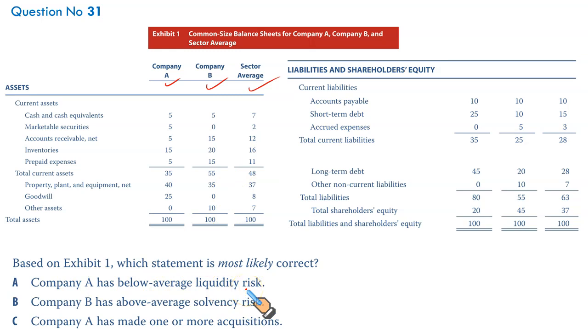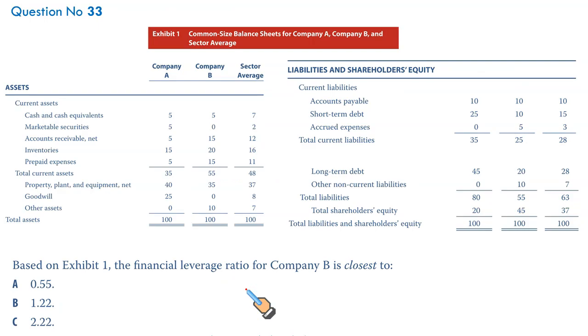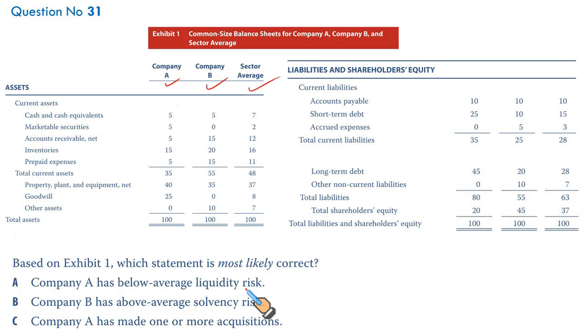This needs some serious computation. It will take time. But let us lay down the working, because there are certain subparts to this question, 31, 32, 33. So we just do the working once. It will help us to solve other parts as well. So let us lay down the workings first, and for that, we need different colored markers. Let us first calculate in a tabular form A, B, and the sector average. First is talking about the liquidity, then solvency, then the acquisition. Let us read and do each option separately and still save some time for other questions as well.